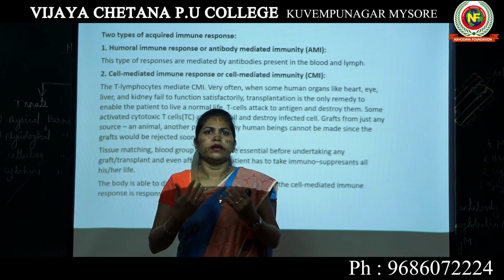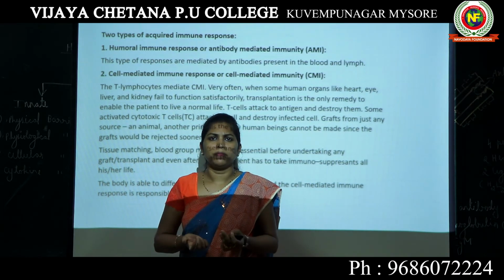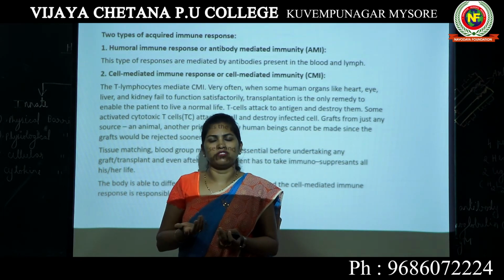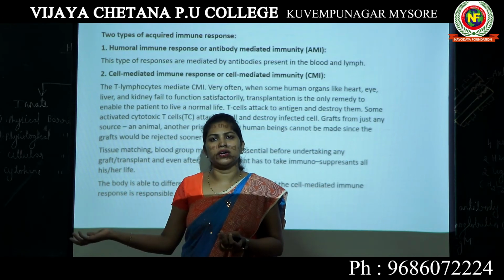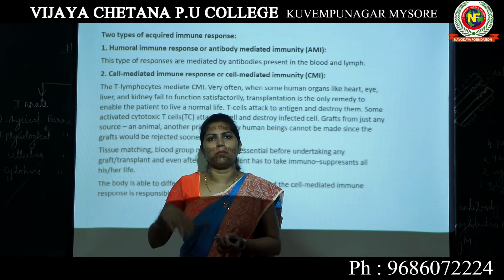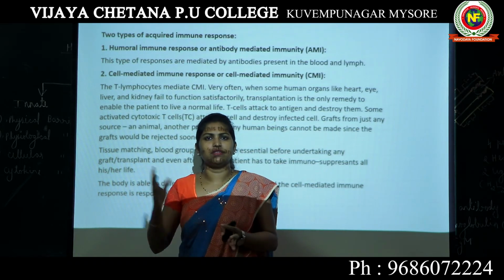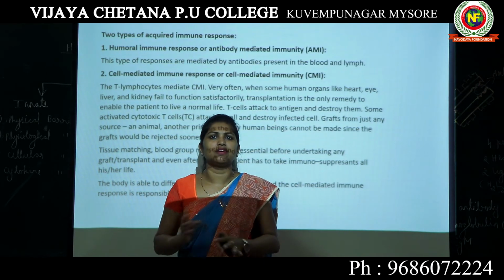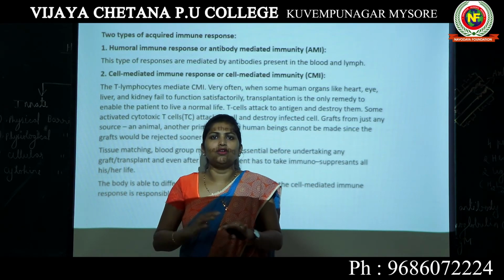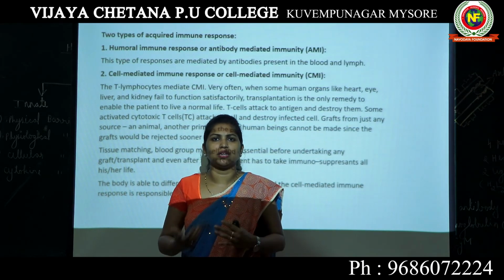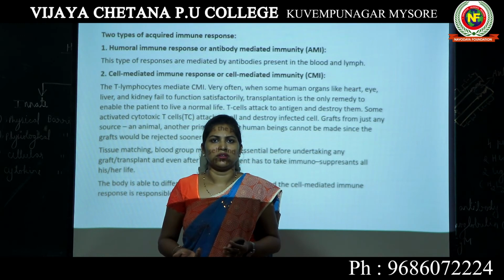Imagine I am a person with A positive blood group, and I am taking a kidney from a donor who is B positive. My antigens and antibodies and his antigens and antibodies are completely different. We do not share the same blood group, we do not share the same antigens and antibodies.